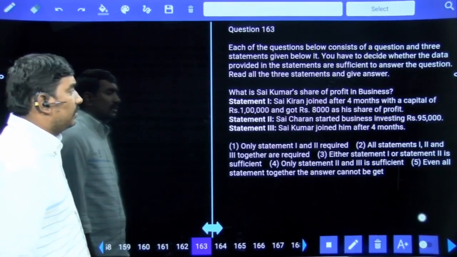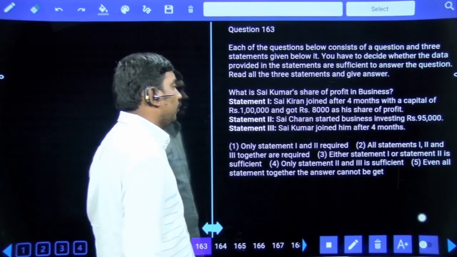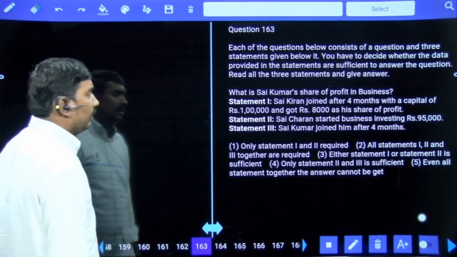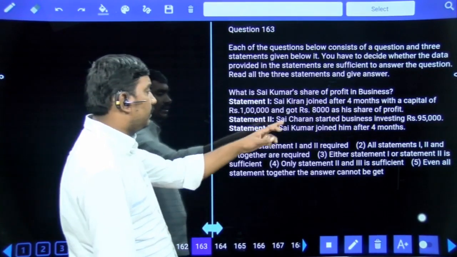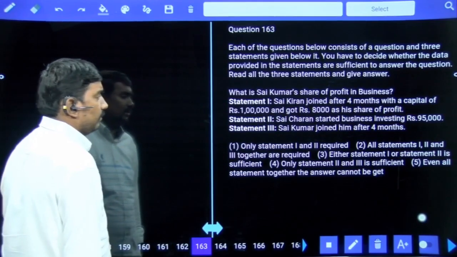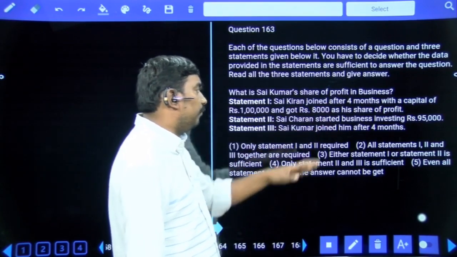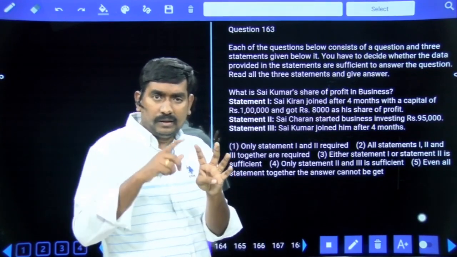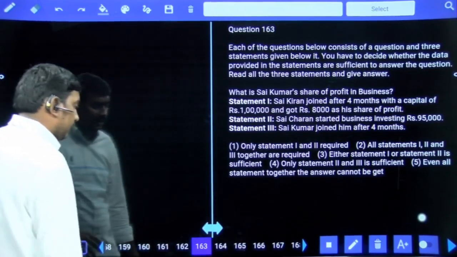What is Sai Kumar's share of profit in the business? Sai Kiran joined after 4 months with a capital of 1 lakh and got 8,000 as his share of profit. Sai Charan started the business with 95,000. Sai Kumar joined him after 4 months. I don't know what the time period is, and we don't know the total profit also. It is not possible to get the answer. Option 5.